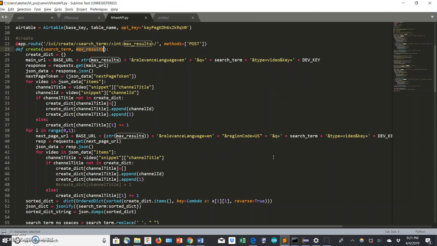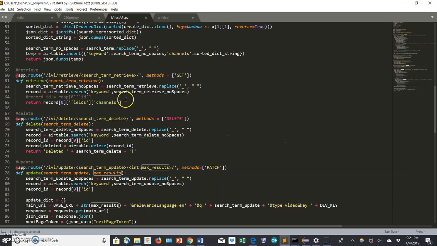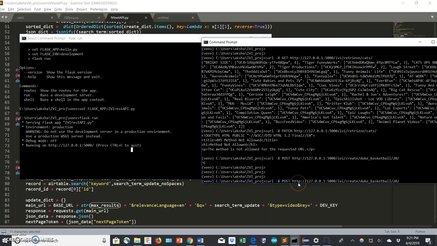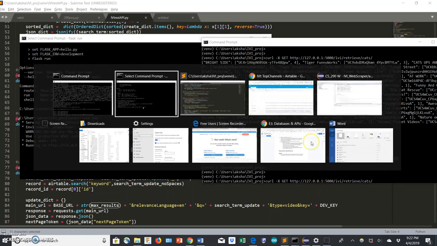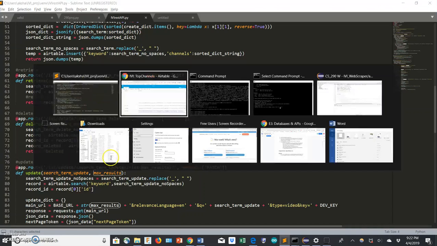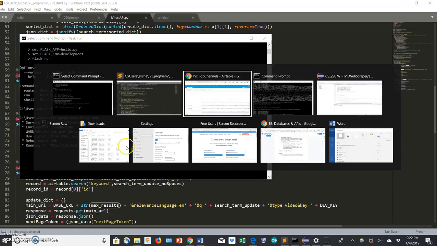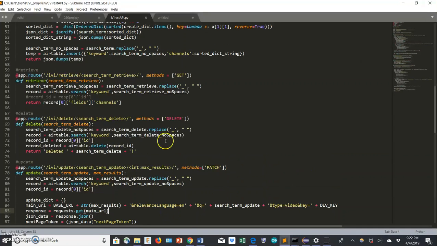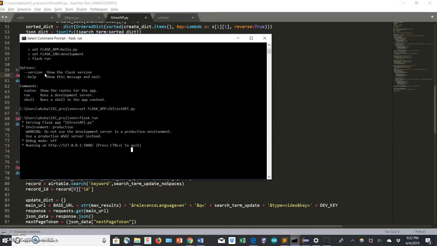So let's move on to the next one in this function, which is retrieve. So say we want to retrieve the Duke basketball one. I've done this in the past, so just for the sake of time, I'll pull up the request itself. So we have cats in here. Let's see what we get when we run that. So we have this get, and as you can see, the decorator over here is exactly what we want it to be per this decorator over here. So it should work.